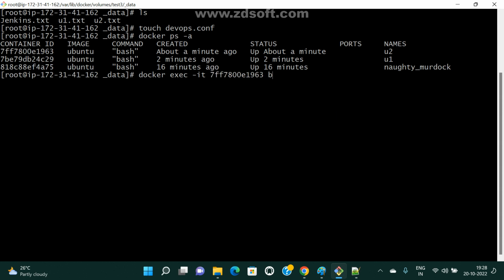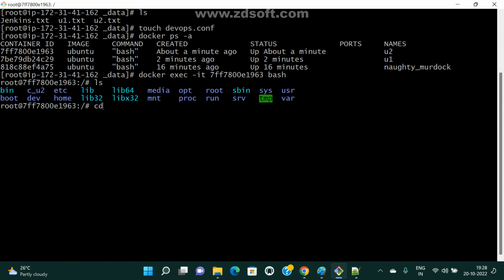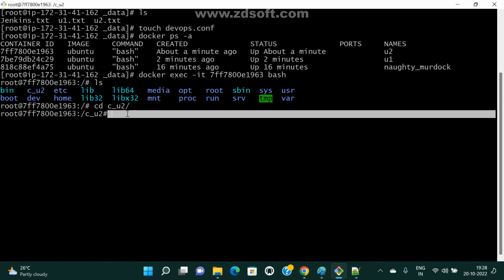Okay, now bash mode, this is my default process, right? Now observe. cd in this container path, u2. Correct. Now how many files are visible here? 2, 3, or 4, 5? Already we have three files. Just now I created one file. Now in total, how many files are visible here?